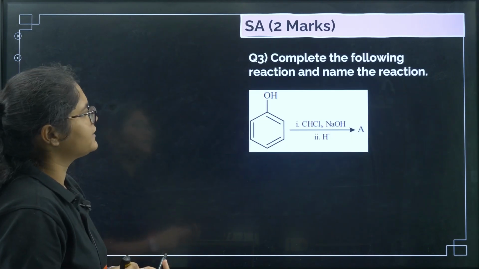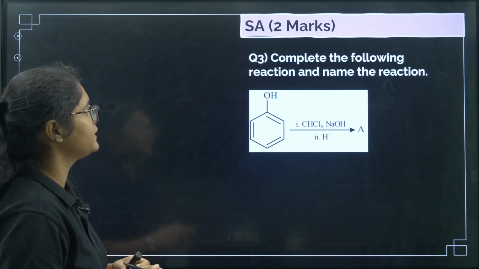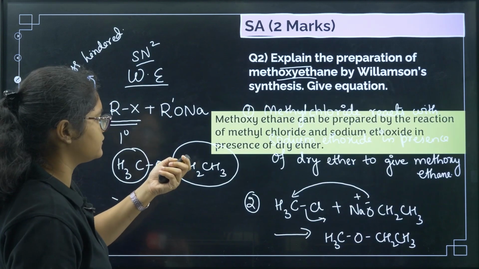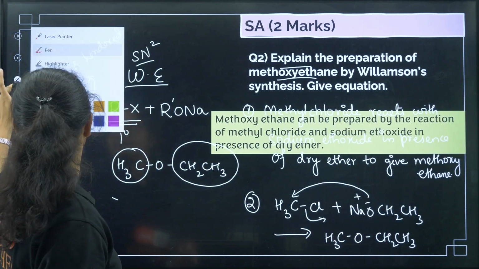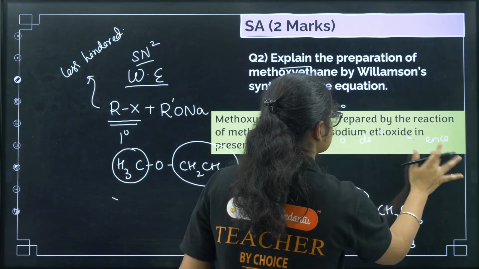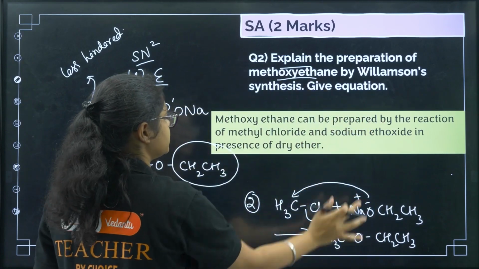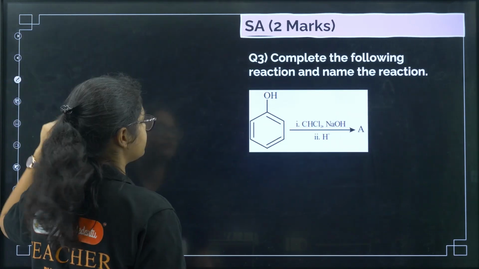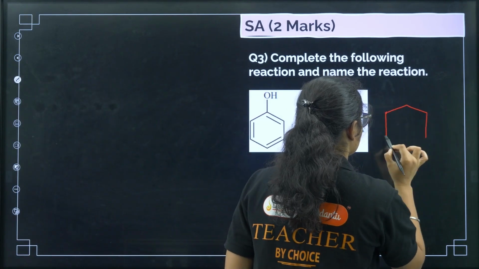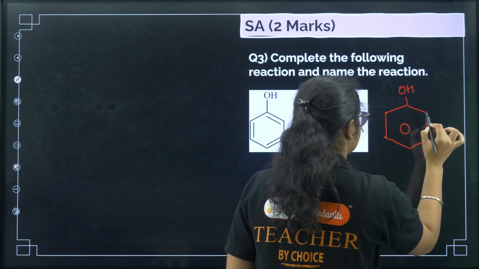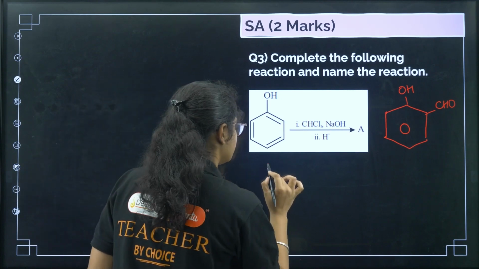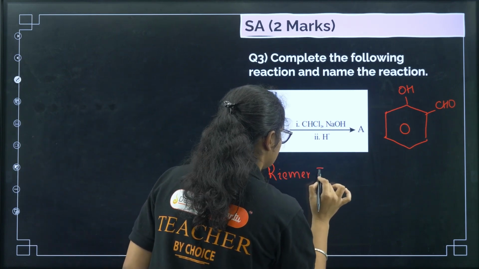Next one: complete the following reaction and name the reaction. Let me clear this one because I've already given the answer. Now we'll go to the next question. Complete the reaction. If you see CHCl3 and NaOH, this is your Reimer-Tiemann reaction, and the product formed will have OH, and we will get CHO here, right? And what is the name of this reaction? As I told you, it is the Reimer-Tiemann reaction.